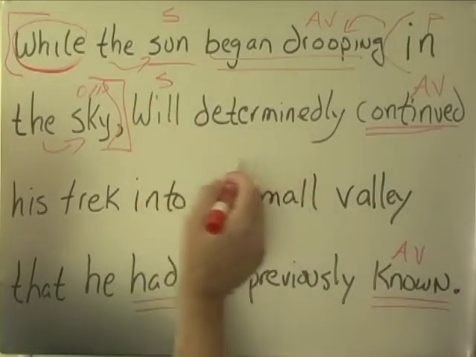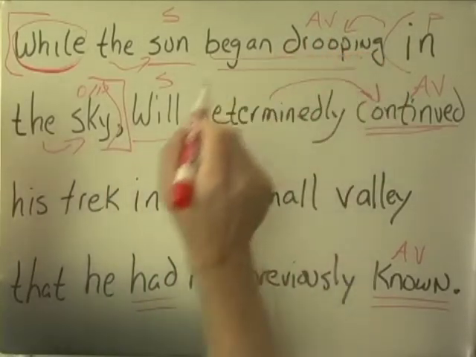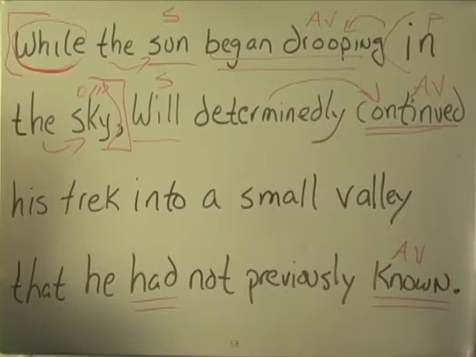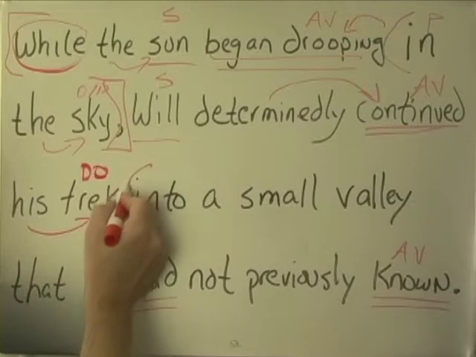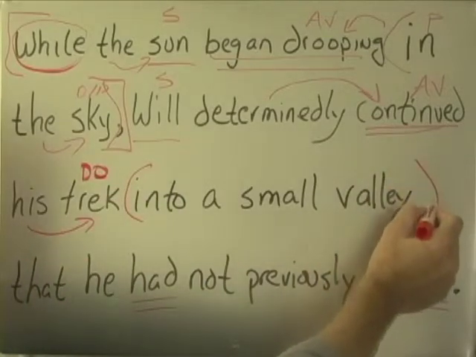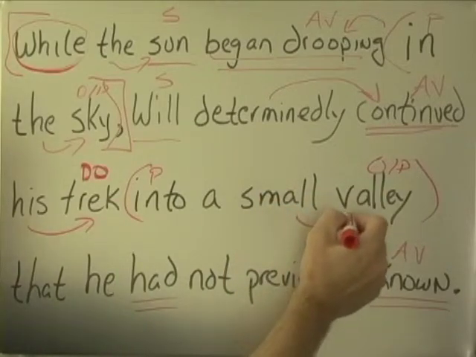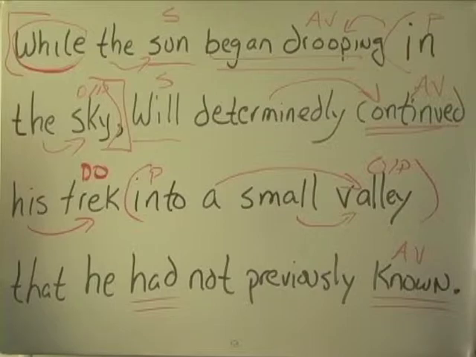We've got a subject. Who continued? Well, Will did. Determinedly, lovely, adverb, modifying continued. Continued what? Continued is an action verb. Will continued trek. Here's the direct object. It's his trek into a small valley. Not too tricky. We've got our preposition, we've got our object of the preposition, a couple of modifiers here for that object. The entire prepositional phrase, into a small valley, is talking about his trek.